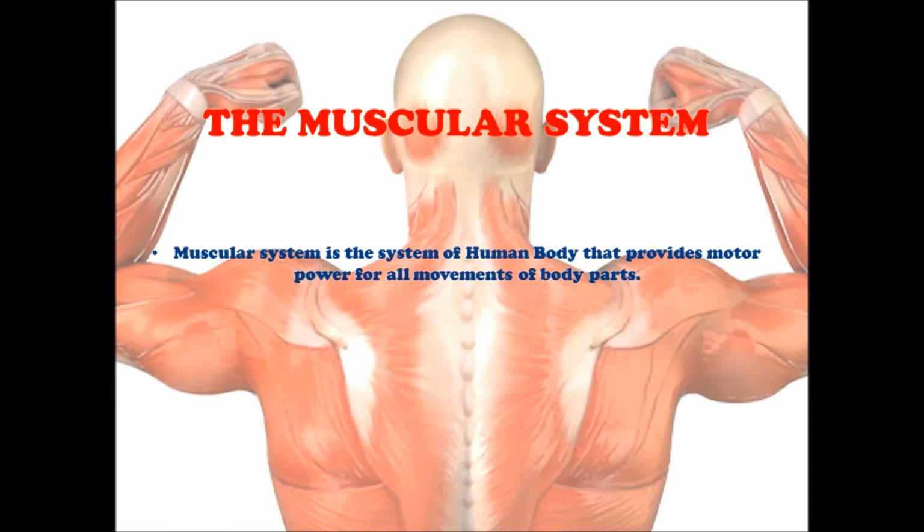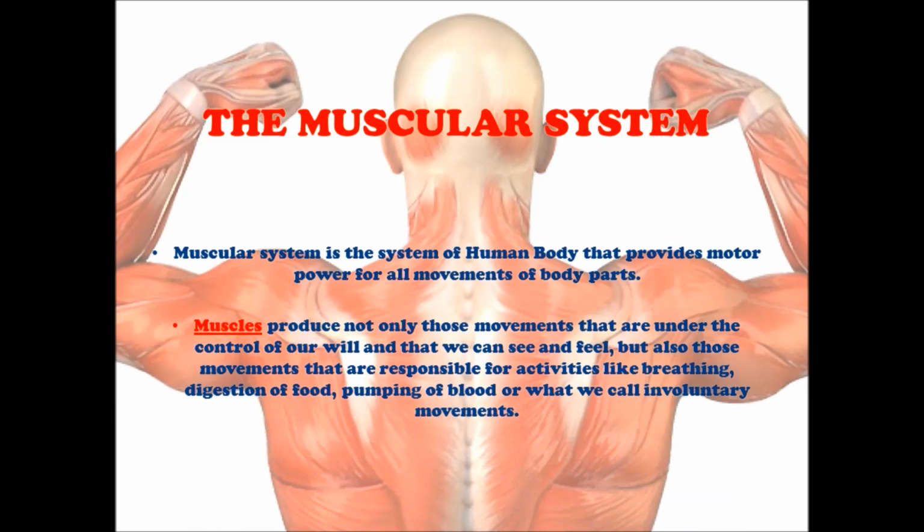The muscular system. The muscular system is the system of the human body that provides motor power for all movements of body parts. Muscles produce not only those movements that are under the control of our will and that we can see and feel, but also those movements that are responsible for activities like breathing, digestion of food, pumping of blood, or what we call involuntary movements.